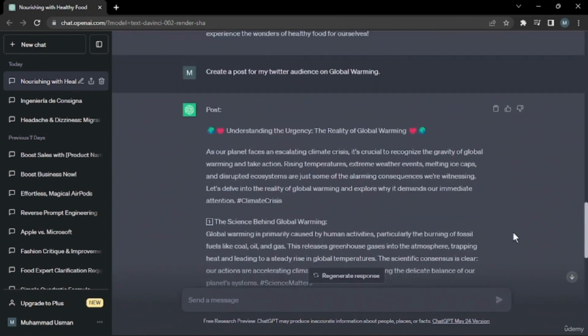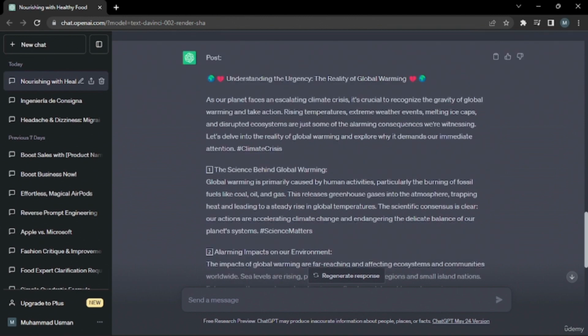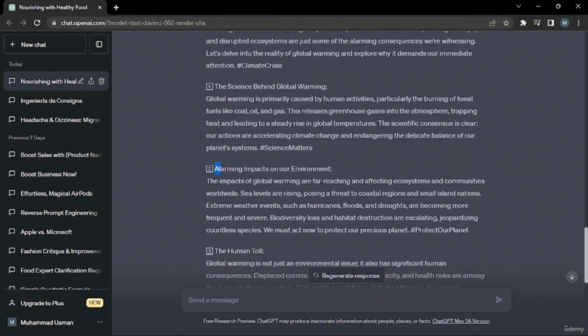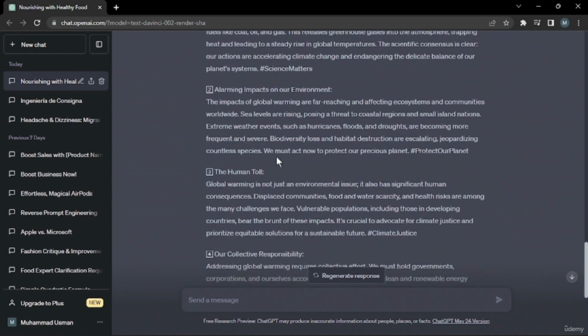As you can see, it's created a very beautiful post for us with all those cute emojis and everything, and it looks good to our eyes. It's very structured with beautiful headings and all the important points that should be there in a post on a topic such as global warming.